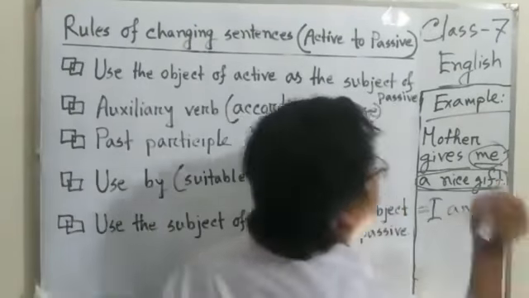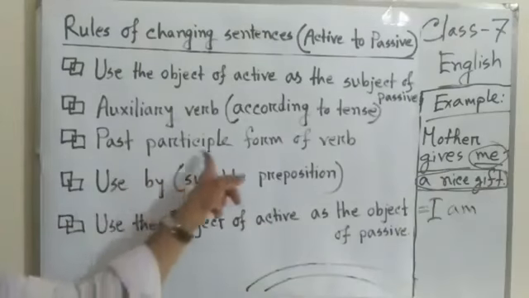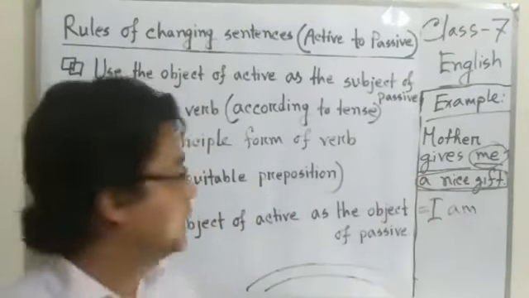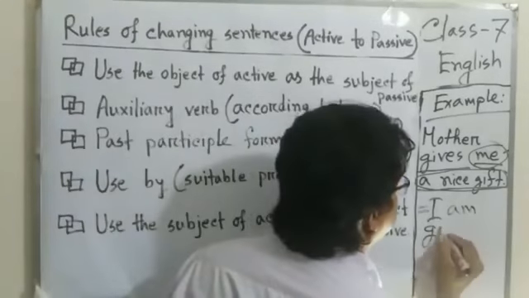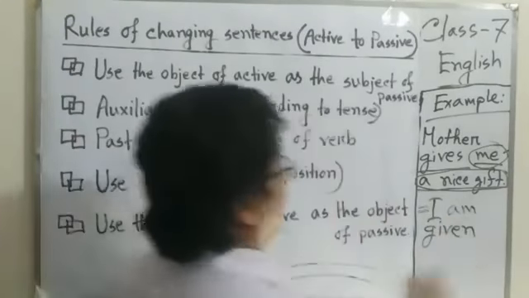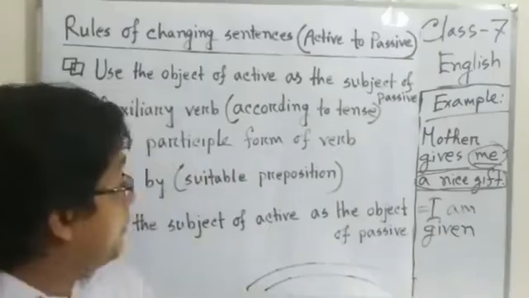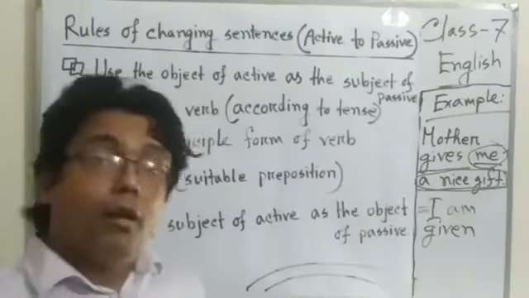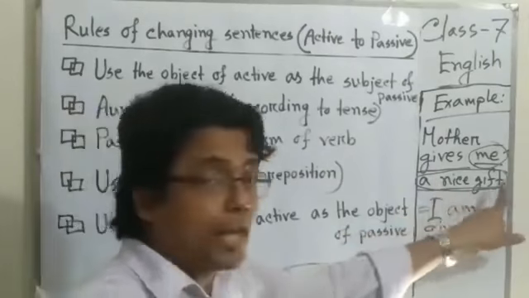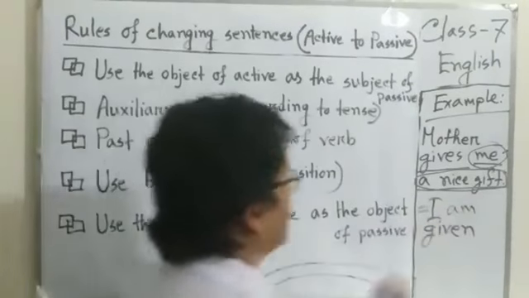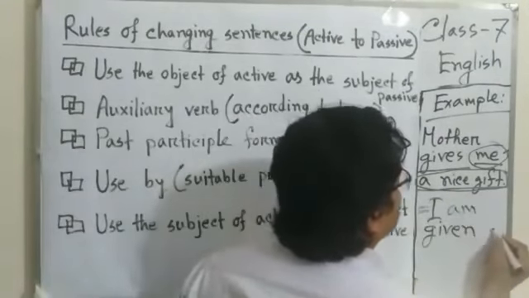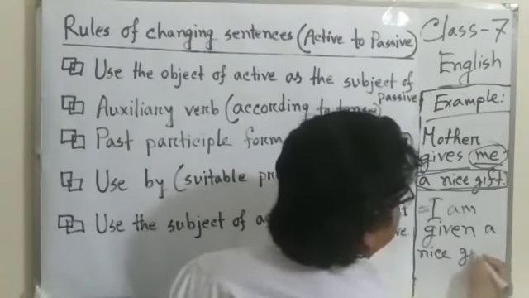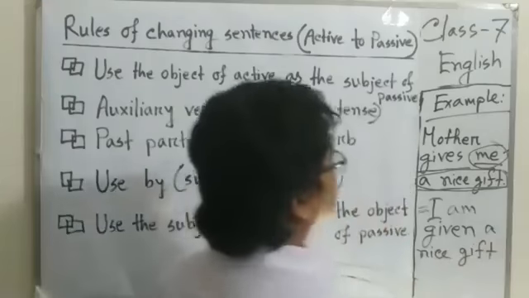I am. Then the past participle form of the verb. What is the past participle form of gives? Given. We have the remaining one, the object, a nice gift. I am given a nice gift.